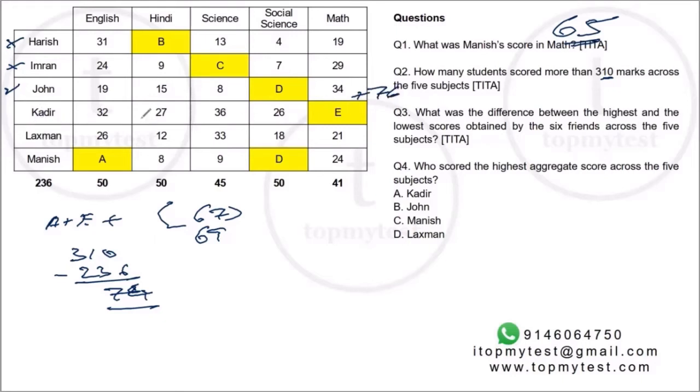Okay, Kadir, this looks pretty straightforward. It is definitely more than 74, but let's add this. This is 62, 89, 91, 121. Okay, this is pretty big.